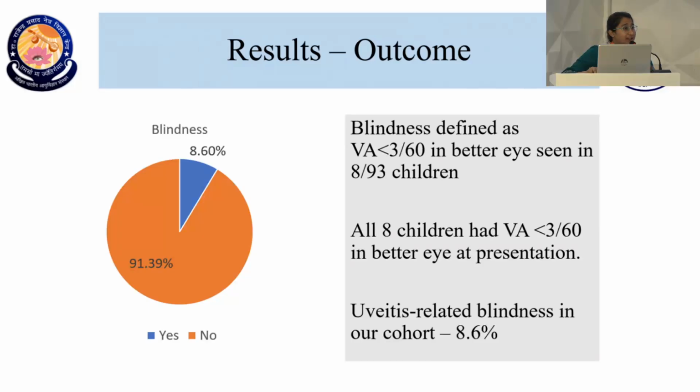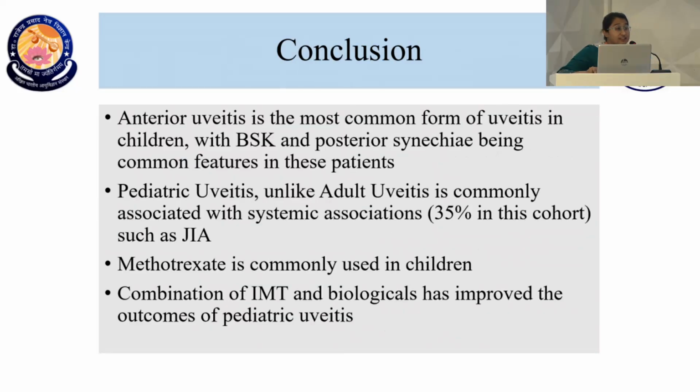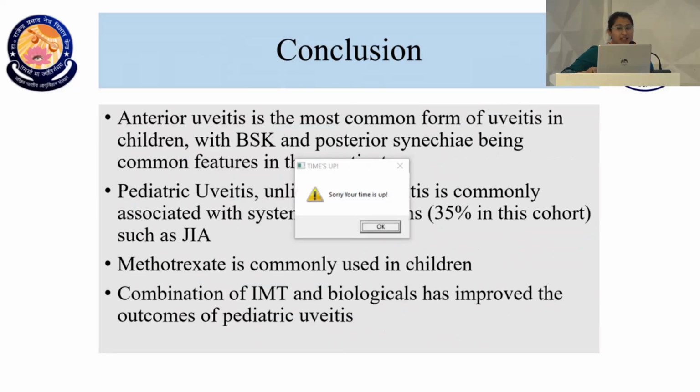The outcomes were that at the time of the final examination, visual acuity less than 3 by 60 was defined as blindness. That is the world global criteria. We had 8.6% of children with blindness in our cohort, and all these children at presentation had a visual acuity of less than 3 by 60. During our follow-up, none of these patients improved beyond 3 by 60. However, the others that were better than 3 by 60 did not deteriorate into the blindness category during our follow-up, which is, I think, the most important thing when it comes to pediatric uveitis: the stability that we can provide with immunomodulators and anti-TNF alpha.